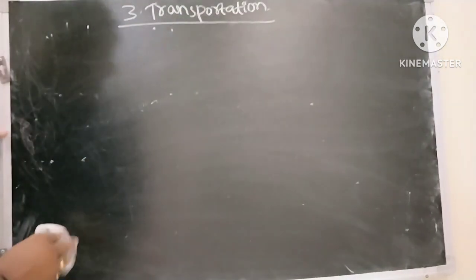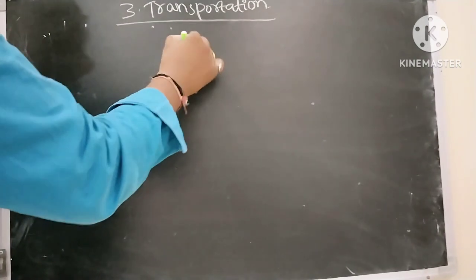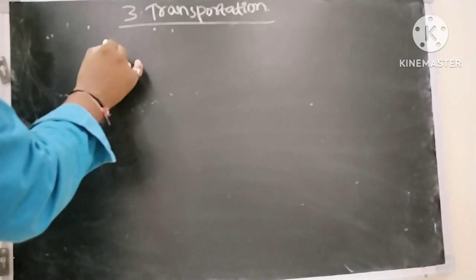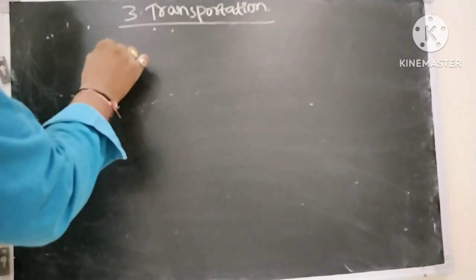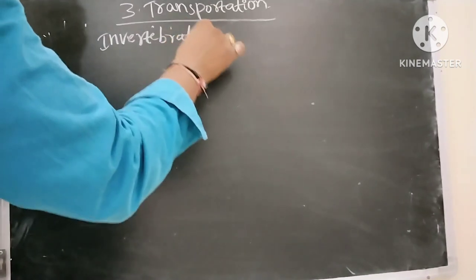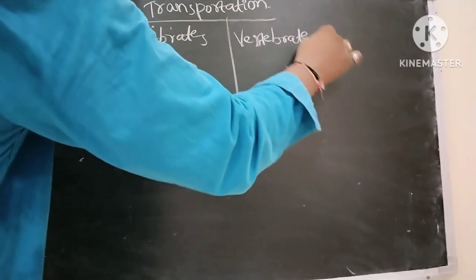What about other phyla? Already we know that generally animals are classified into two types depending upon the presence or absence of vertebral column. Those who are not having vertebral column are called invertebrates. Those who are having vertebral column are called vertebrates.